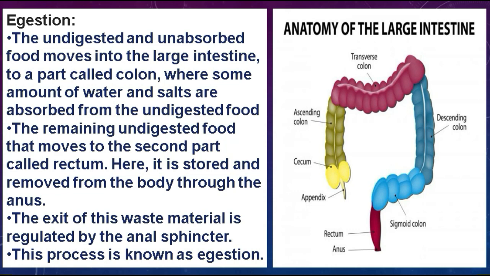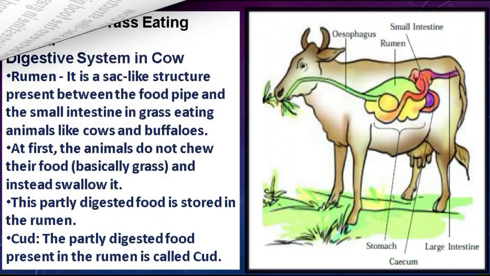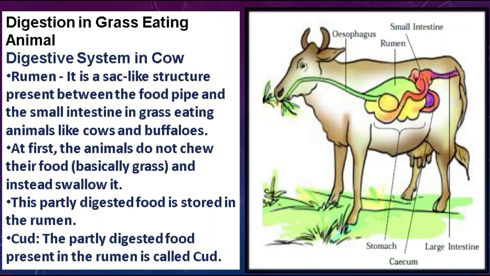Now moving on towards the next slide, and students, from the next slide you will learn the digestion process in grass-eating animals. So let's move on towards the next slide. Students, here we will understand digestion in grass-eating animals, especially in the case of the cow. Before moving on towards the digestion process in grass-eating animals, here are some basic terms that you must know, and these basic terms will help you to understand the digestion process in grass-eating animals more clearly.